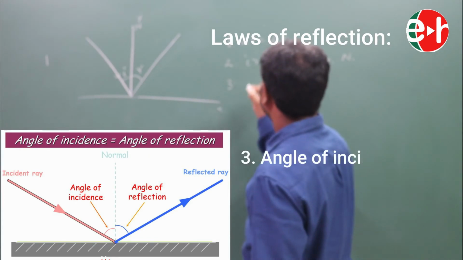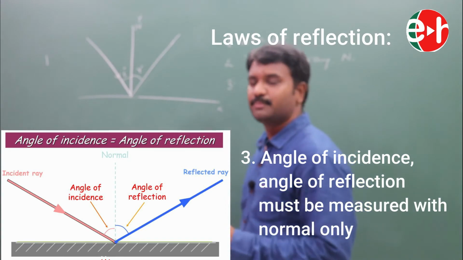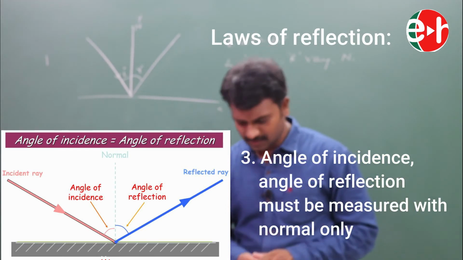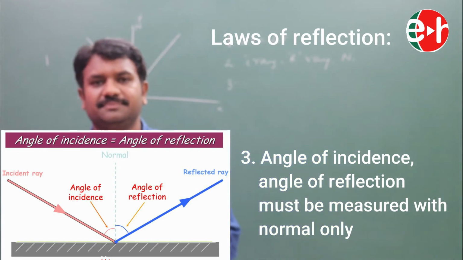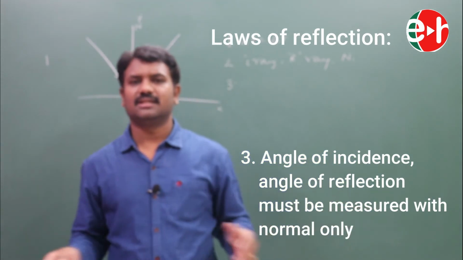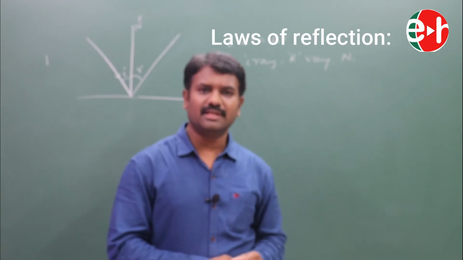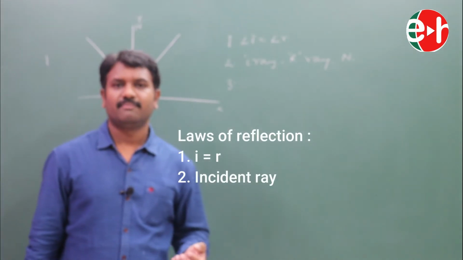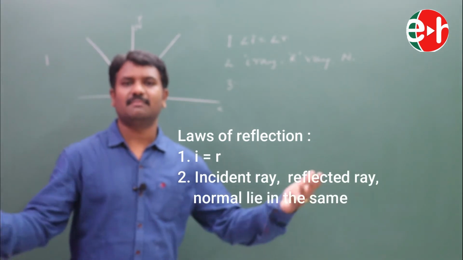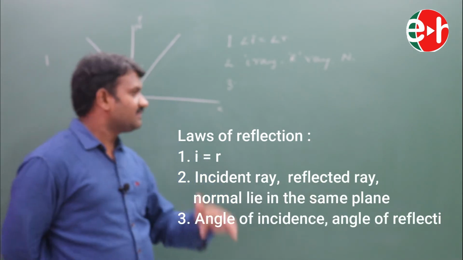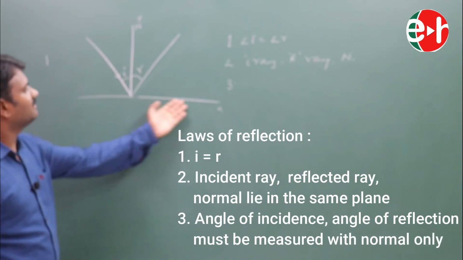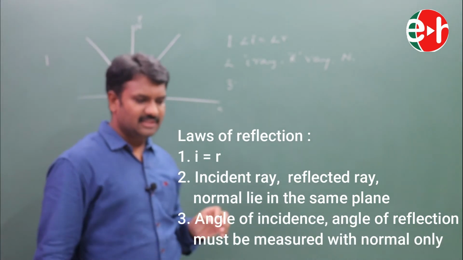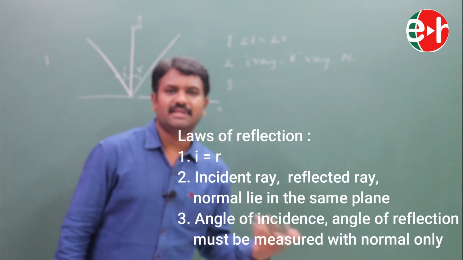And the third one, which is very important, is that all the angles must be measured with the normal only, always. In this chapter, all the authors are following this rule or principle. Based on this rule, several other formulas are derived. If someone measures the angles with the plane, the formula will differ and people will be confused.